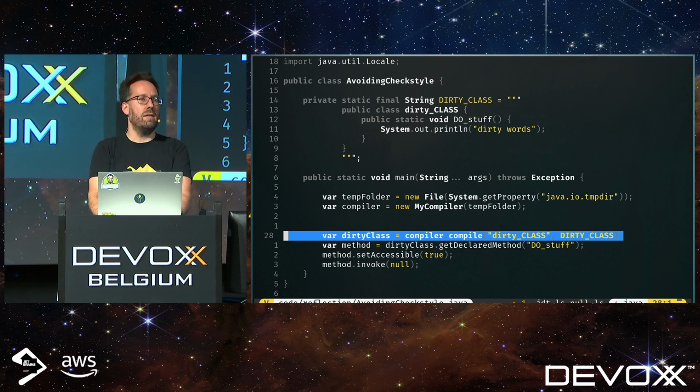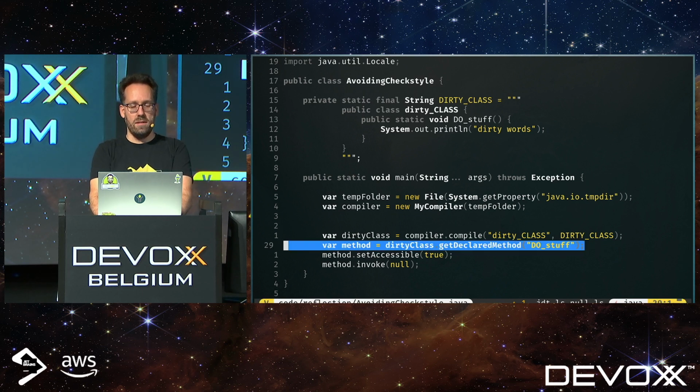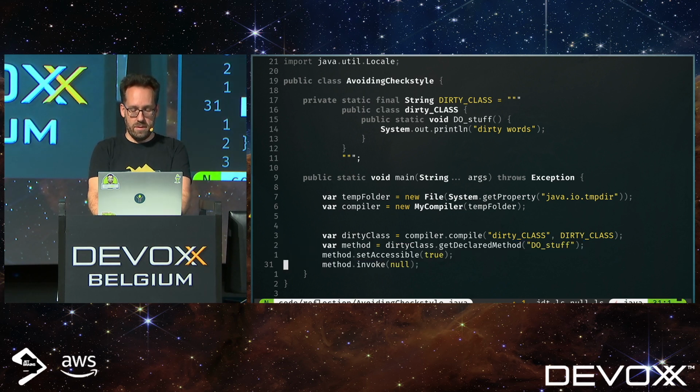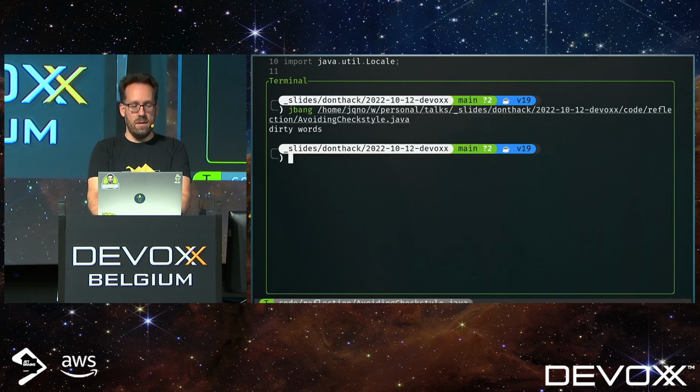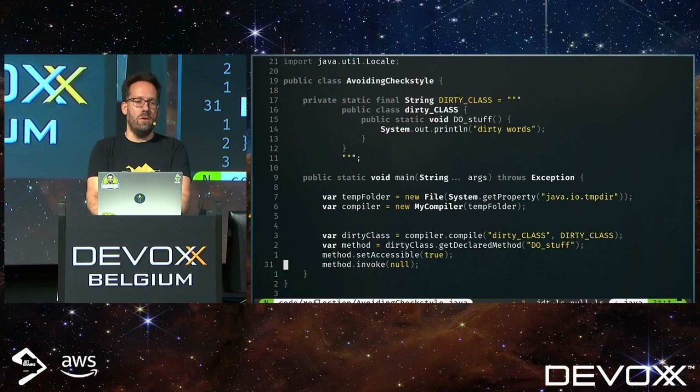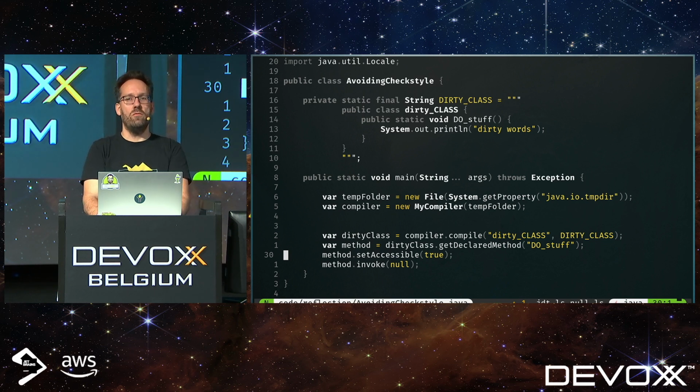And I get a class instance. So with this class instance, I can now do reflection to call the methods in there. So I get the doStuff method, make it accessible, and then I invoke it. And that works. So, you know, this is a bit of a roundabout way, but if I really want to avoid checkstyle rules, this is a way that I can do it.